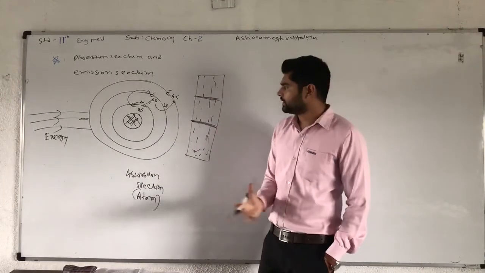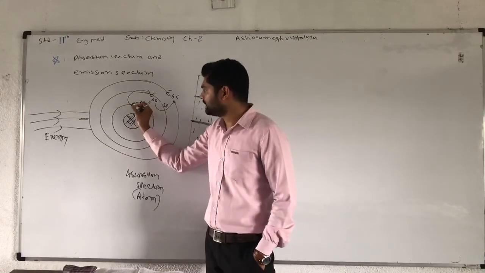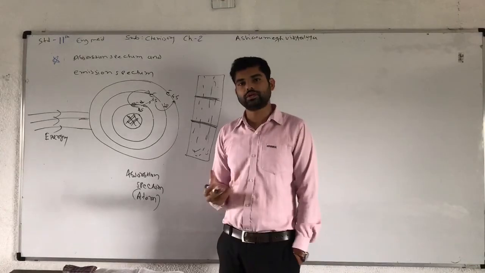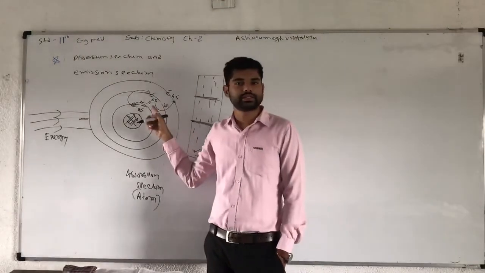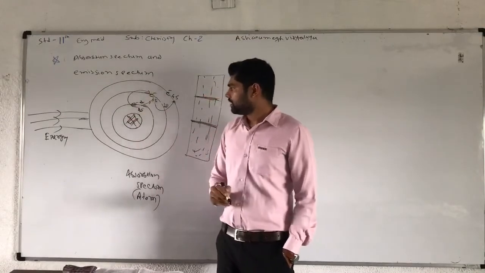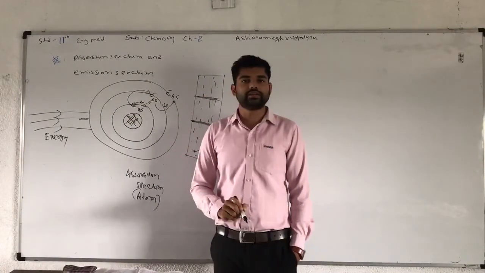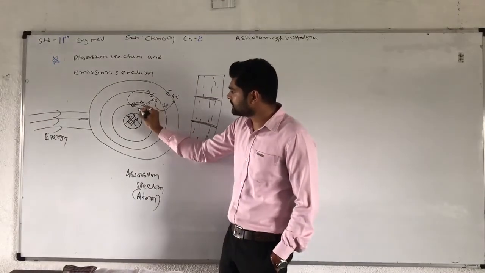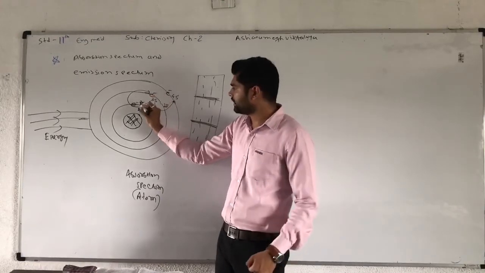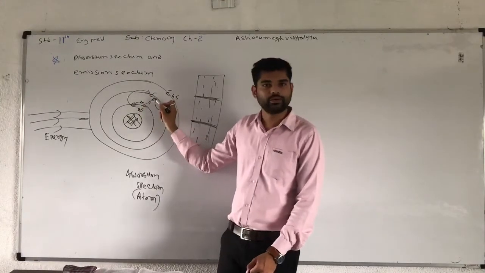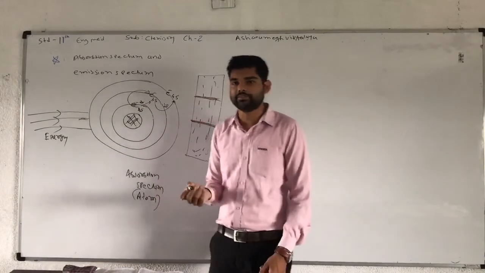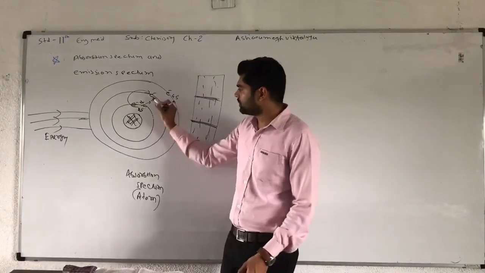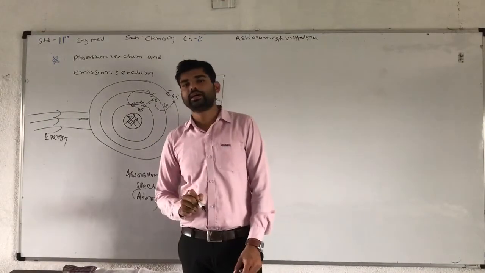Now you know that when the energy is applied, an electron goes from ground state to excited state. After a minimum time, these electrons go back to their ground state and lose energy. It means similarly here energy is lost. This electron goes to the first, second state containing 20 units of energy. So in a minor time, this electron goes to its original ground state. So energy is released here.